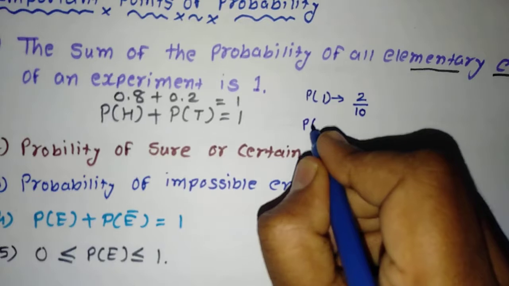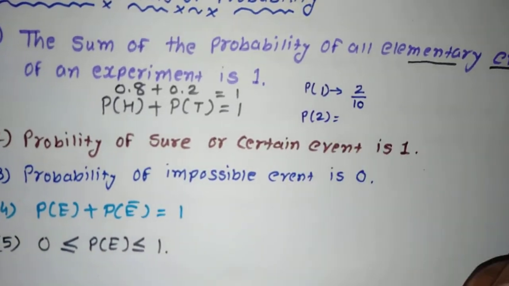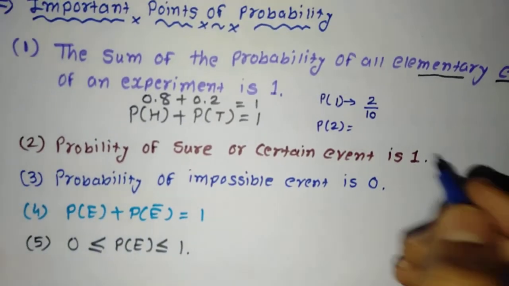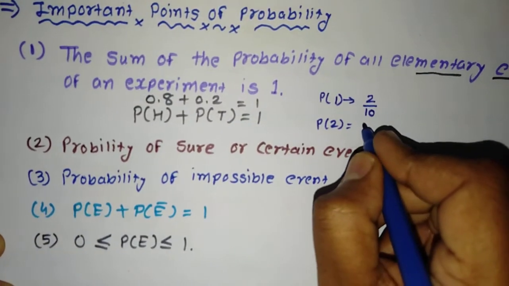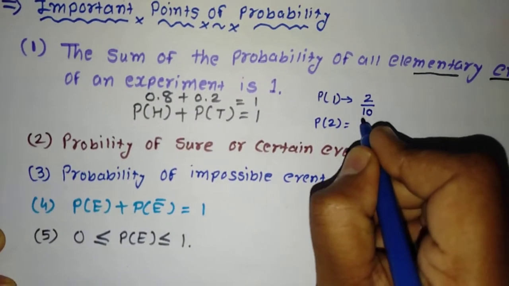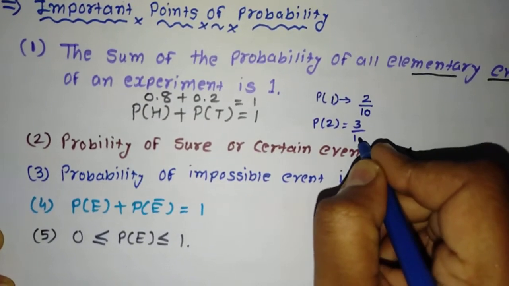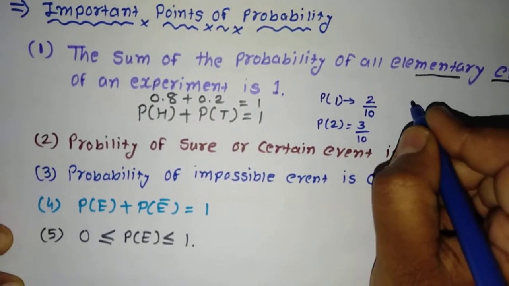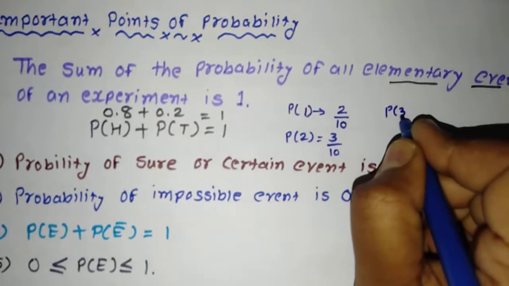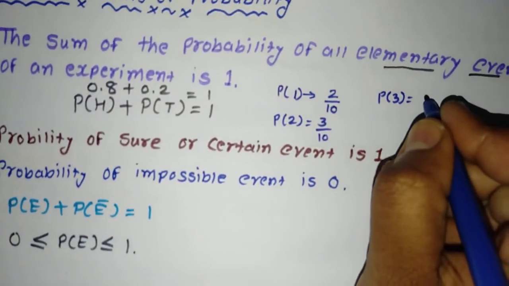Let me say probability of getting number 2 on that dice. If I say number 2 is obtained 3 times, then that is 3 upon how many times we rolled the dice? That is 10. So it is 3 by 10. Getting 3, suppose it is obtained 1 time.